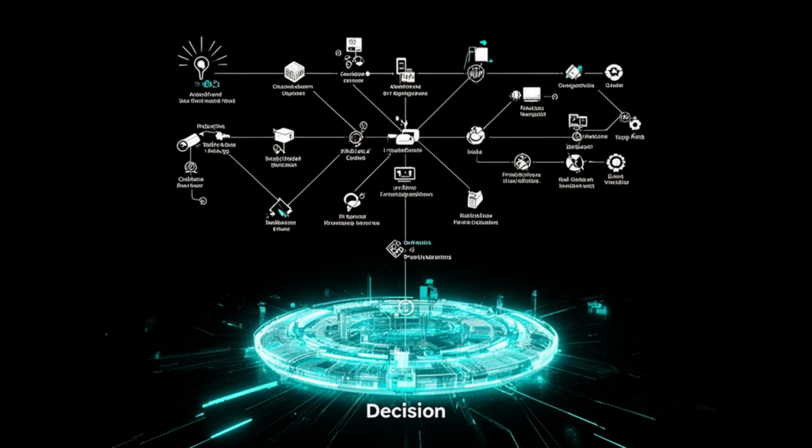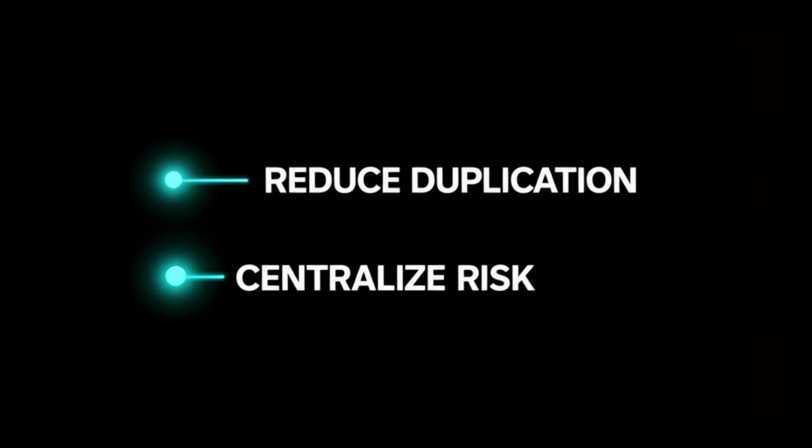Don't start with solutions. Start by naming the structural constraint behind the friction. Not "teams don't collaborate well," but "this feature depends on a shared database owned by 3 teams." Translate pain into structure. Every constraint came from a decision. Ask, what problem was this decision originally solving? Was it reducing duplication, centralizing risk, improving consistency? Now you're working with history, not blame.